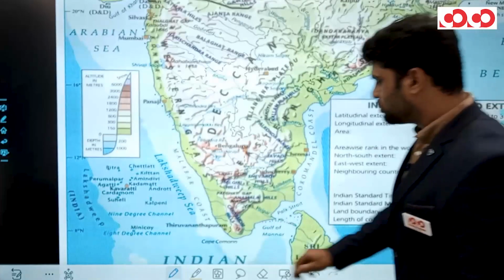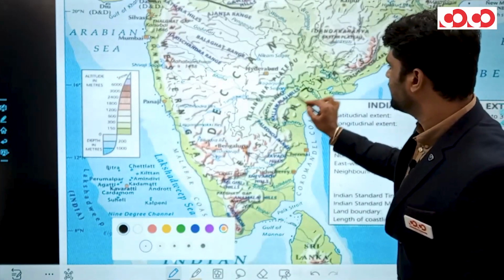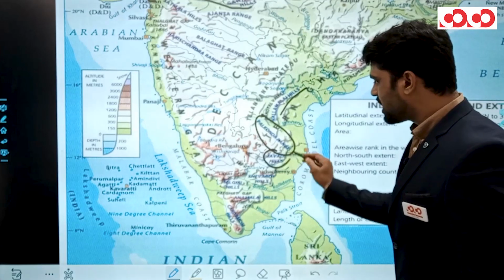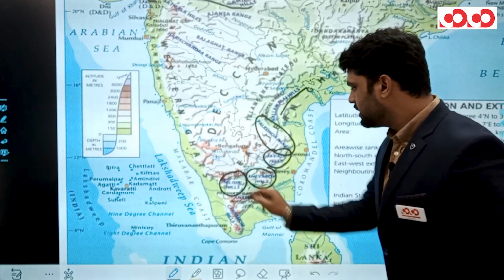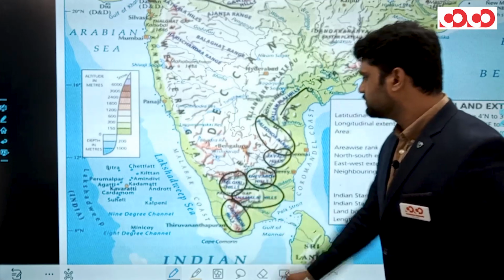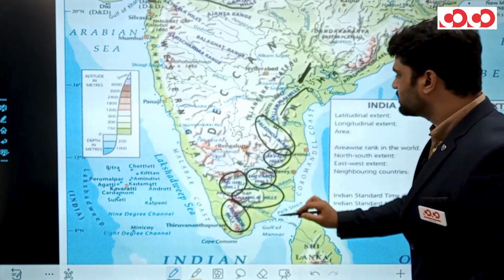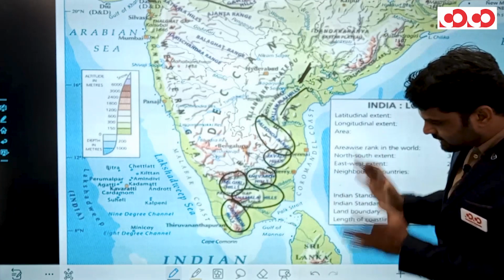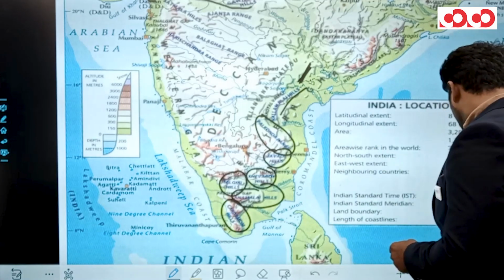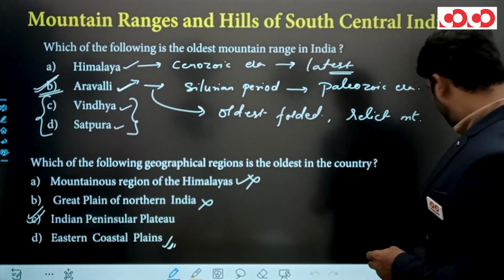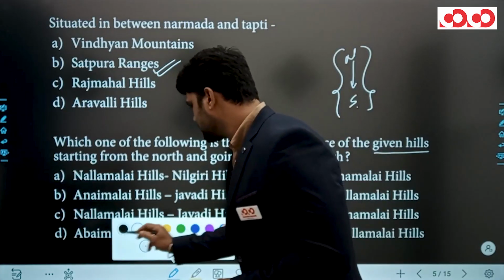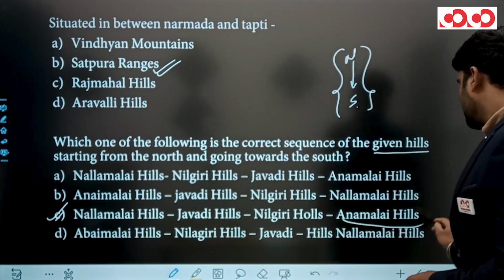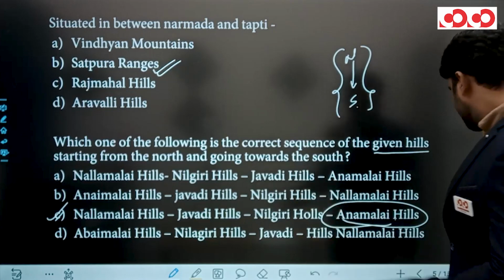You can see all those hills in this image, that is Nallamalla Hills. At the south of Nallamalla, you can see Palkonda, then Javadi, then Shevaroy, then Nilgiri, then Annamalai, and then Cardamom. So Nallamalla Hills is situated at the north among these hills, and Cardamom Hills or Annamalai Hills is situated in the southern part. So the right answer of this question will be option C. Clear? At the north you can see Nallamalla Hills, then Javadi, then Nilgiri, and then Annamalai Hills. Clear? So let's move to the next question.